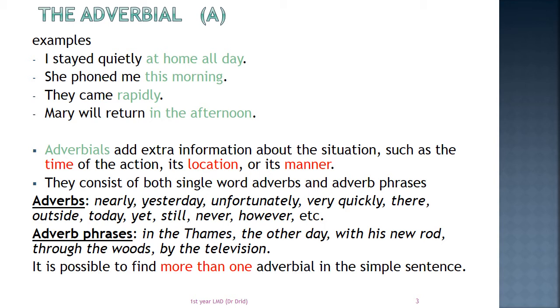So we can say that adverbials have two types: adverbs, which consist of a single word, or adverb phrases, which consist of many words.